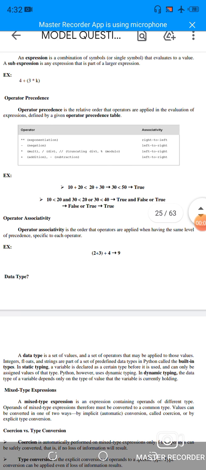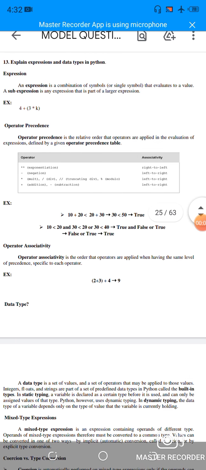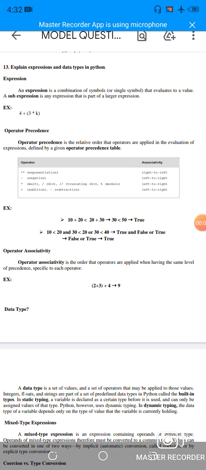13th question. Explain expression and data types in Python.